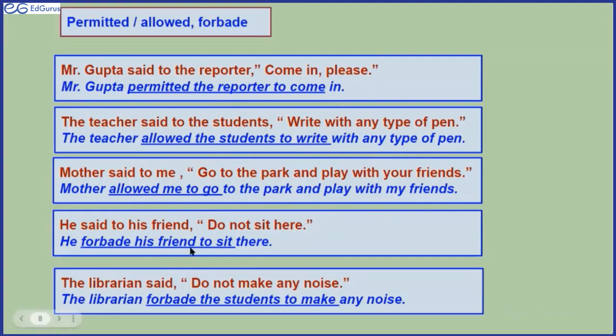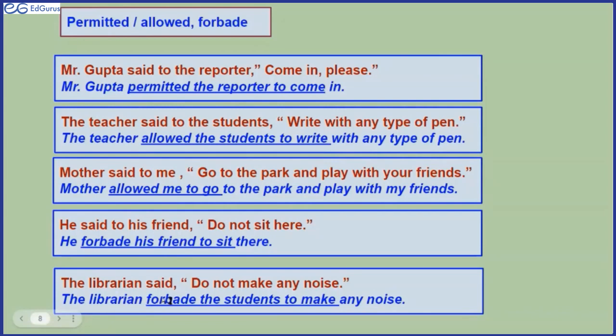He said to his friend, do not sit here. Yes. Now observe this sentence carefully. Here we are using forbade. He forbade his friend to sit there. He forbade his friend, meaning he told his friend not to sit there, right? It does not express anywhere that permission is not granted. It is simply, as a friend one says, do not sit here, meaning it's not advisable. So then it would be, he forbade his friend to sit there, right?